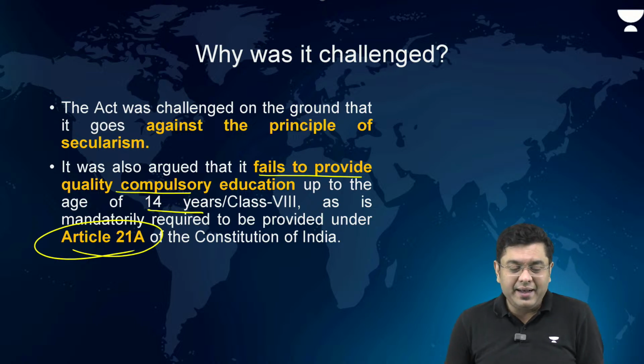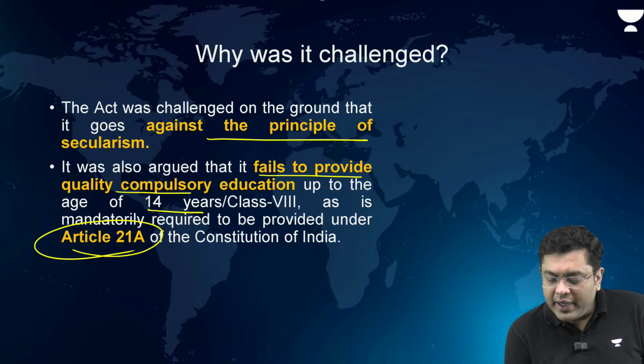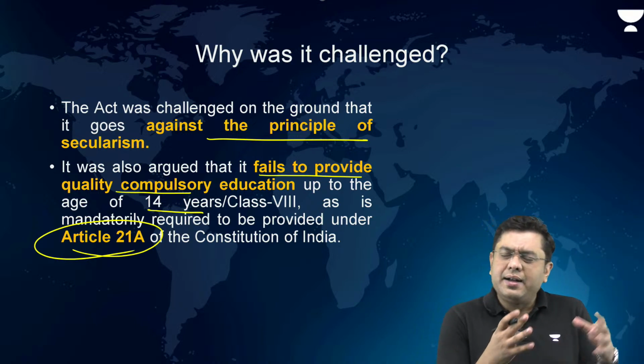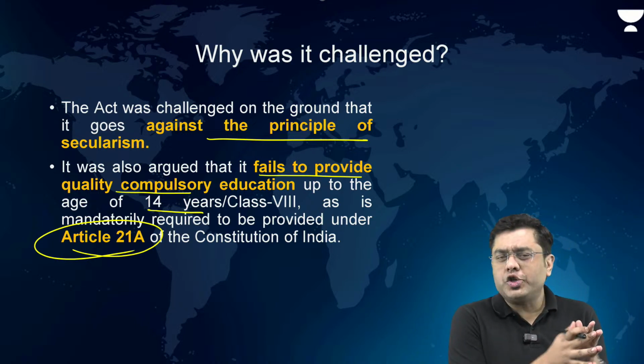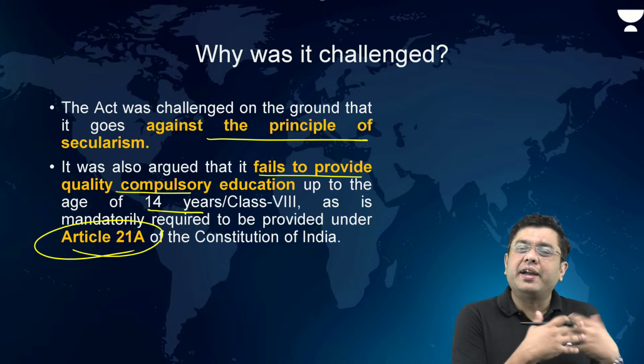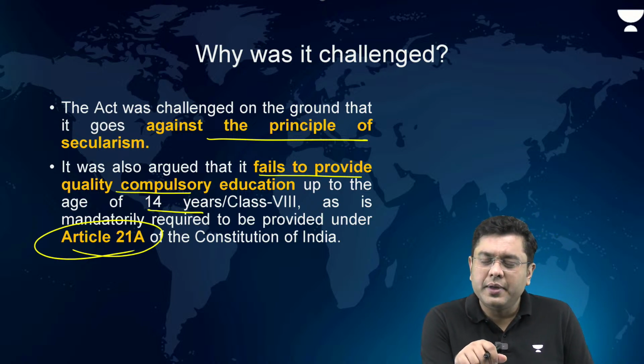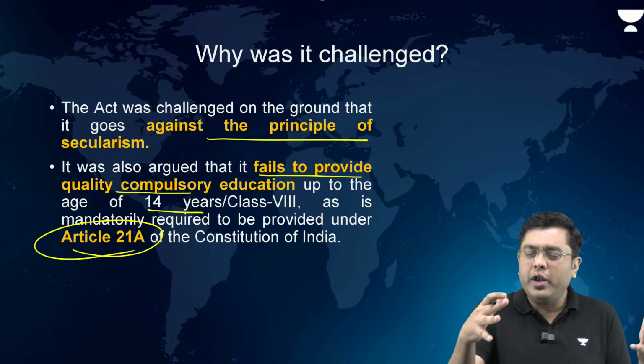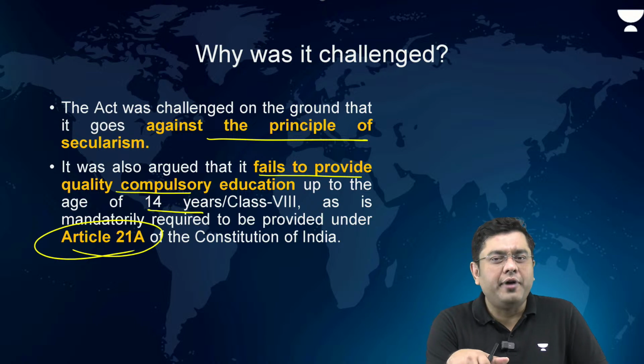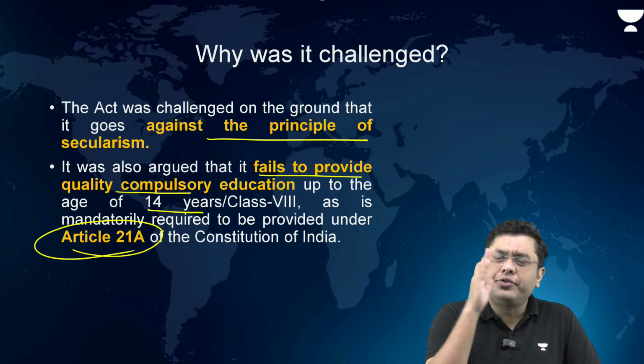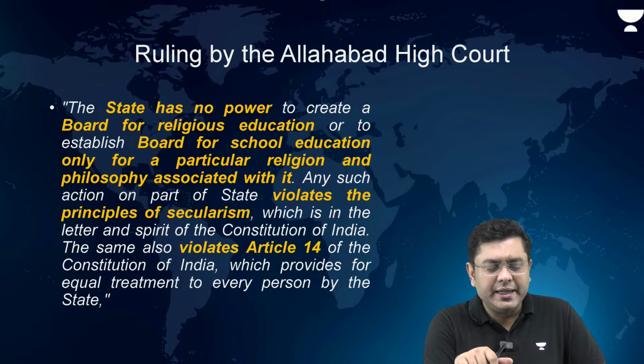It was also challenged that the kind of education it provides goes against the fabric of secularism, so it is violative of equality and of Article 14 as well. That was the argument here.